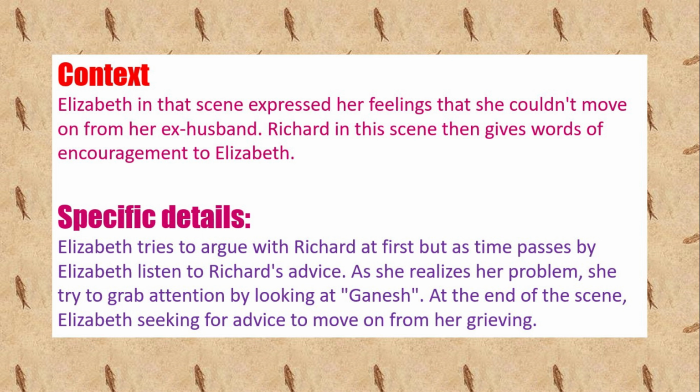Specific details. Elizabeth tried to argue with Richard at first, but as time passed, Elizabeth listened to Richard's advice. As she realized her problem, she tried to grab attention by looking at Ganesh. At the end of the scene, Elizabeth is seeking advice to move on from her grieving.